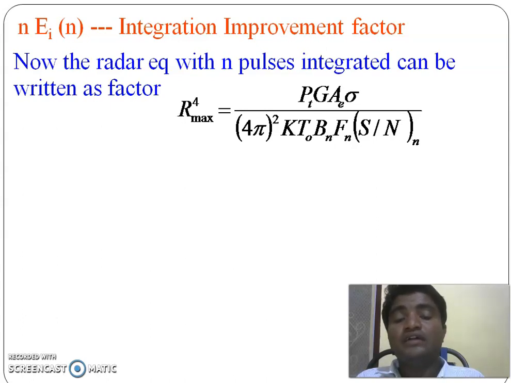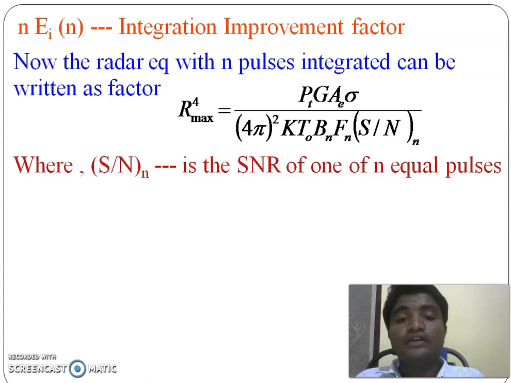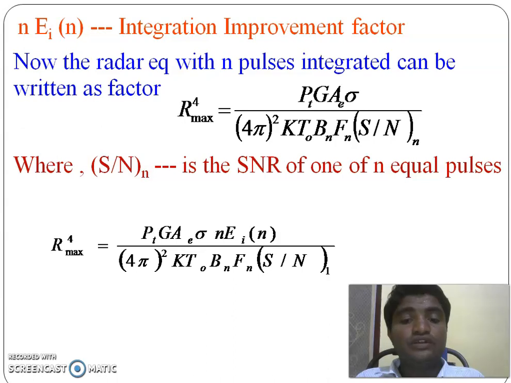It is the radar equation when n pulses are integrated. Already you know the integration improvement factor. By substituting that, we can get Rmax to the power 4 equals Pt G sigma Ae into n Ei of n by 4 pi squared k T0 Bn Fn S/N of 1.